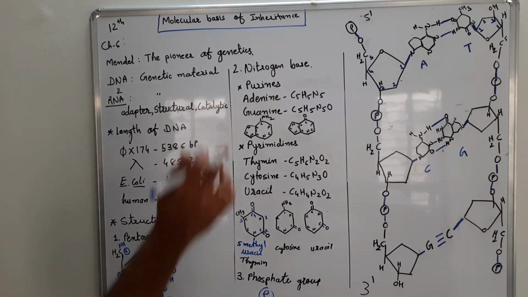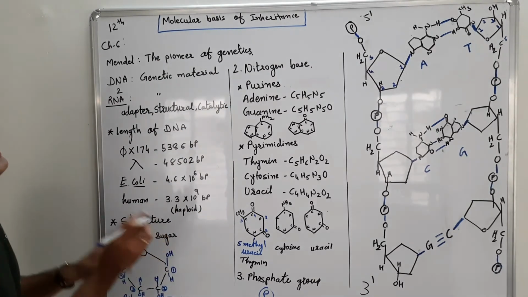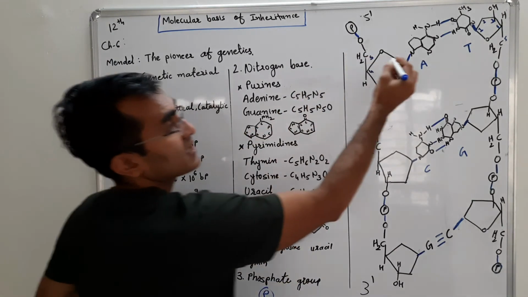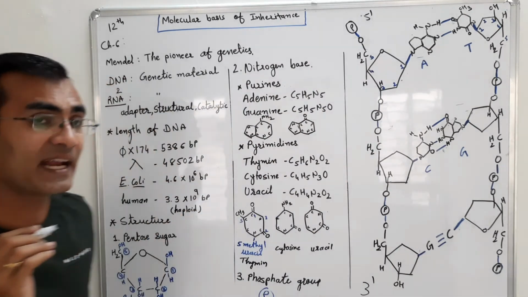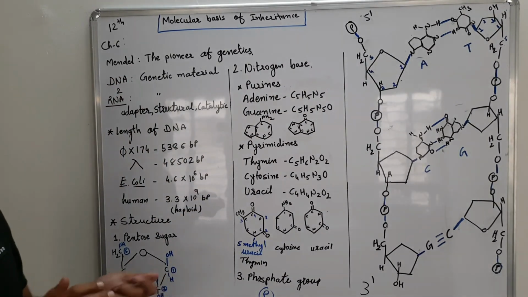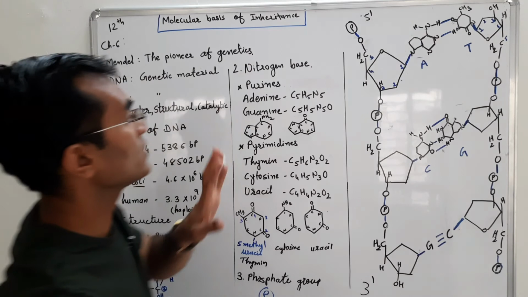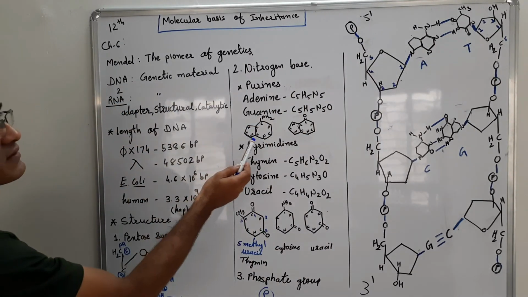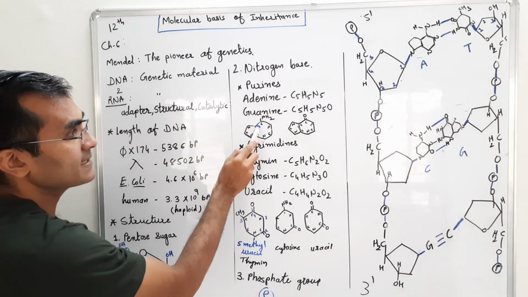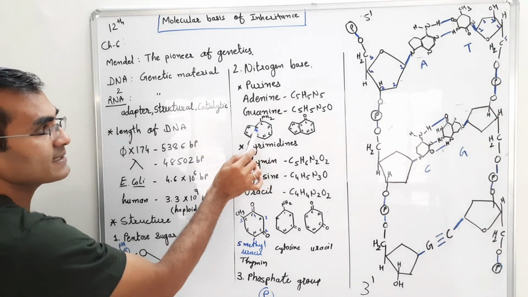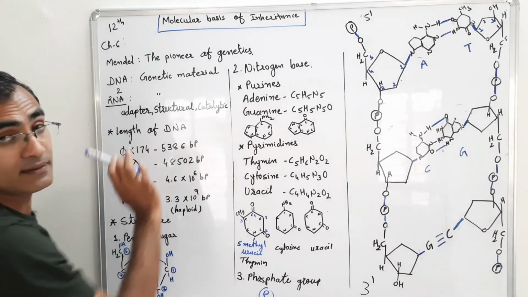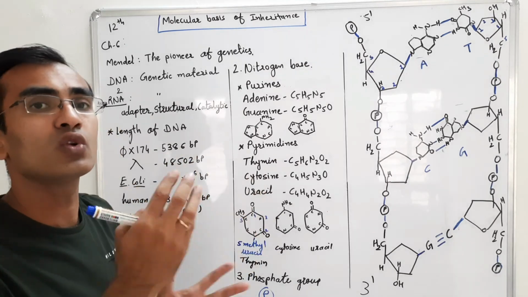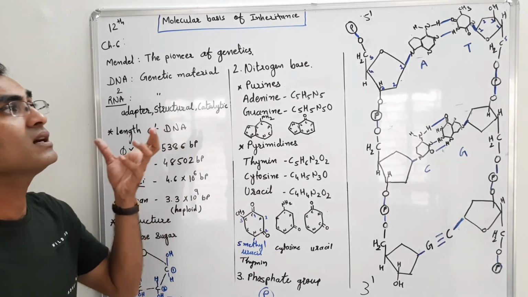Now what will happen? This OH will be removed, and instead of that, this nitrogen base will bind. This nitrogen base, as you can see over here, is the adenine group. So the adenine group is given over here. C N C N C C, C N C N C C. Like that, you can remember. Just for remembering the structure, you need not draw it in the board exam.